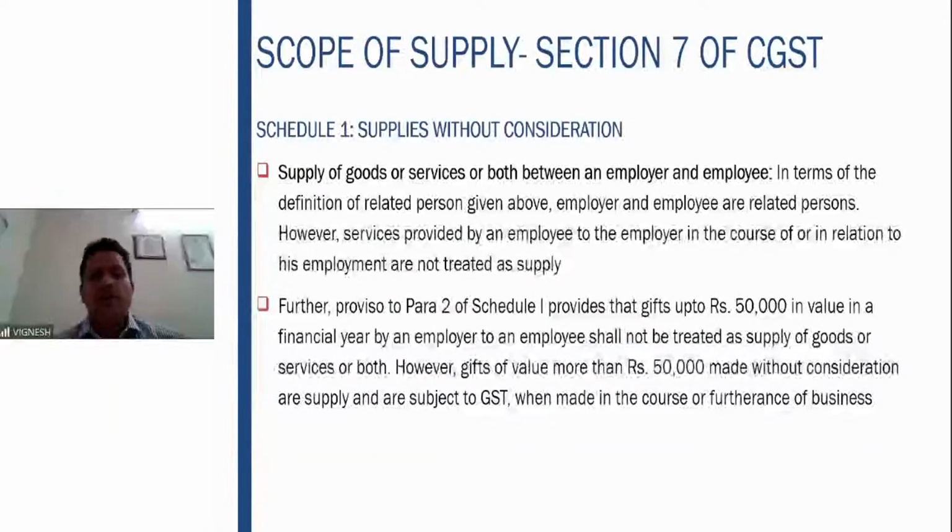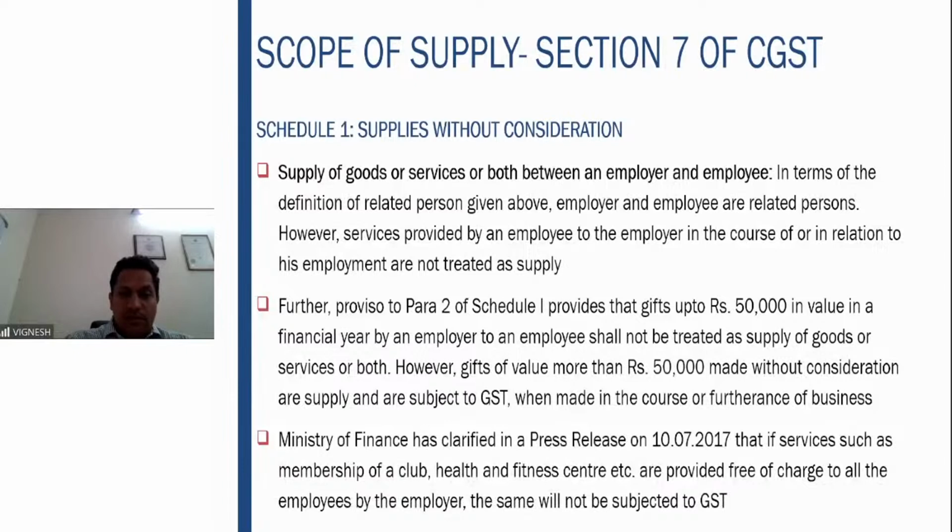Then as I told you, between employer and employee, you'll have to see that employer and employee are related persons, but the services provided by employee to employer in the course of employment are not to be treated as supply. So only gifts up to 50,000 in value in one financial year shall not be treated as supply of goods or services. Gifts of value of more than 50,000 without consideration are supply and subject to GST when made in the course or furtherance of the business.